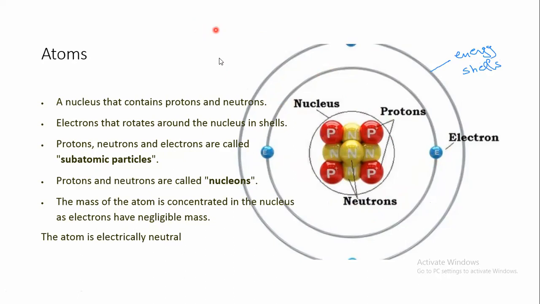We will see that electrons rotate around the nucleus in these energy shells. There is no path route that is drawn like this. But when electrons rotate around the nucleus in this way, that's why we call the path at which electrons rotate around the nucleus an energy shell.